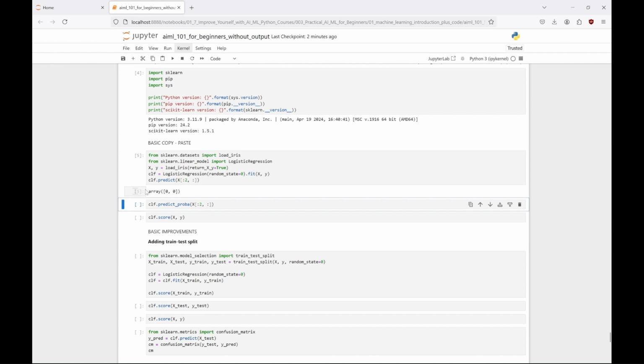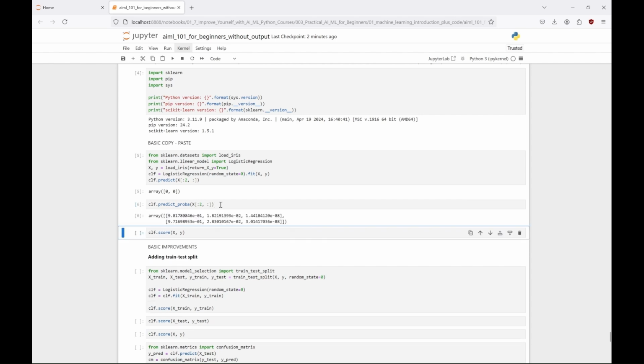The next line gives us the predicted probabilities for each class for the first 2 samples. It means that here, instead of just predicting the class itself, it tells us how confident the model is in its prediction. For each sample we get an array of probabilities corresponding to each class. The first array means that the model predicts a 98.18% probability that the sample is class 0, Iris setosa, 1.82% probability that the sample is class 1, Iris versicolor, and a practically 0% probability that the sample is class 2, Iris virginica.